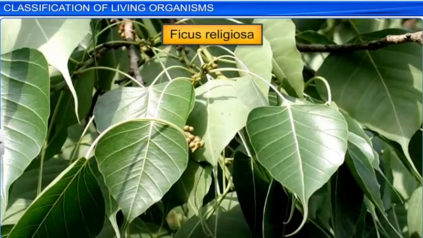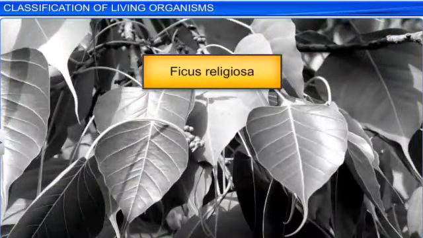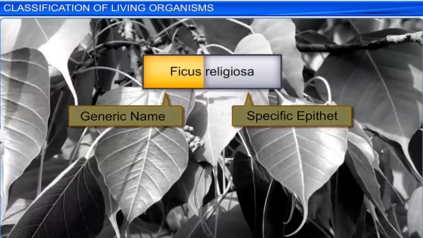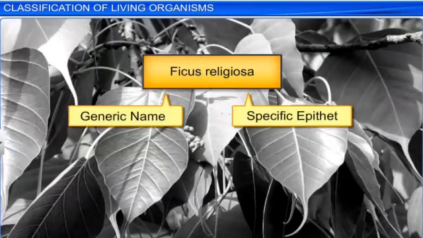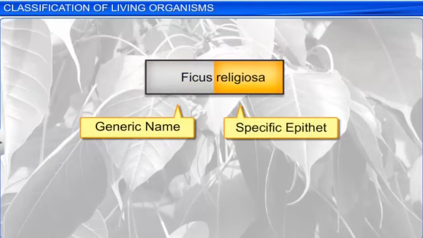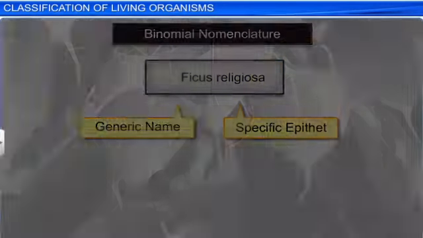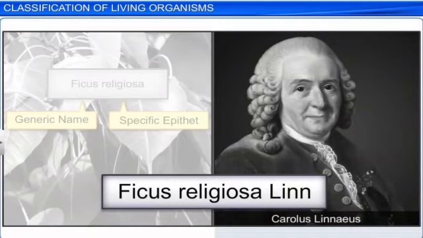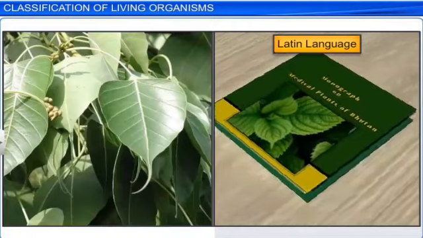Furthermore, focusing on scientific names, for example, Ficus religiosa. The first name is the generic name and the second name is the species or specific name. So this process of giving names is said to be binomial nomenclature. It was given by the scientist Carolus Linnaeus, and at the end we can put the initial of the scientist, that is L or Linn also.